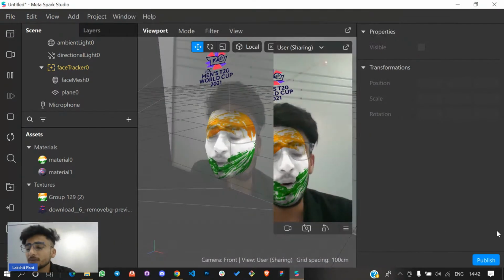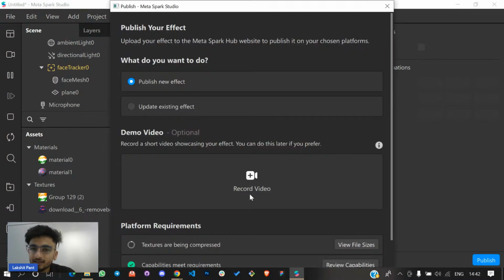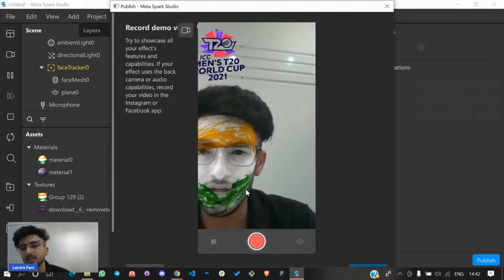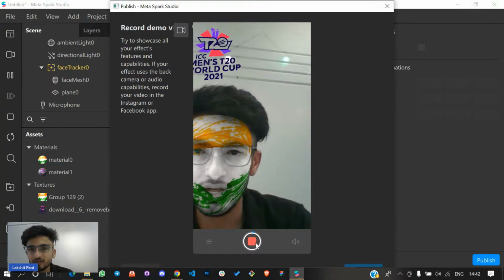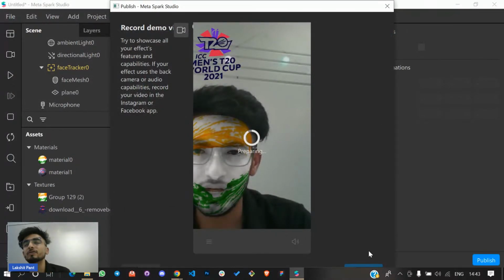So in the bottom right of your screen, there is a publish button. You can simply click on the publish button, and there is a record video option. You can simply click on the record video option, and now you need to record a video of yourself. I'm using two cameras, one for streaming, one for this Spark. That's why this camera is not enabled, so it will work for you. You can just let it prepare, and then simply click on the save option, and it will get done.